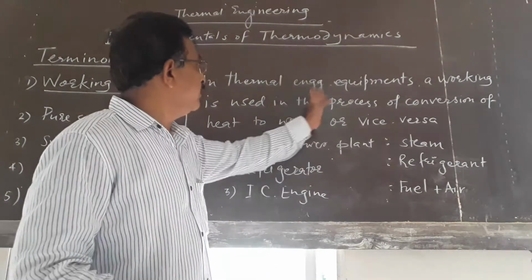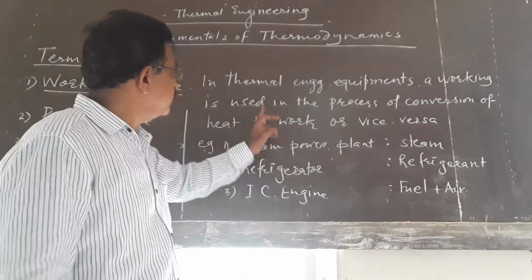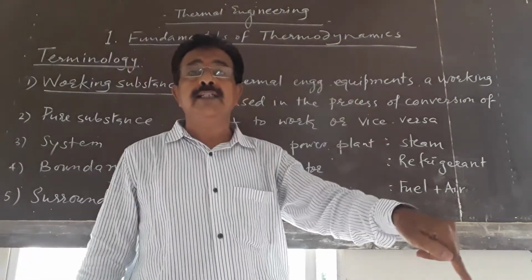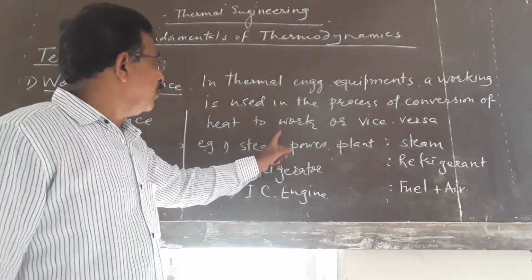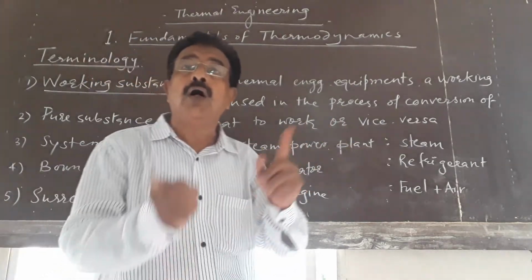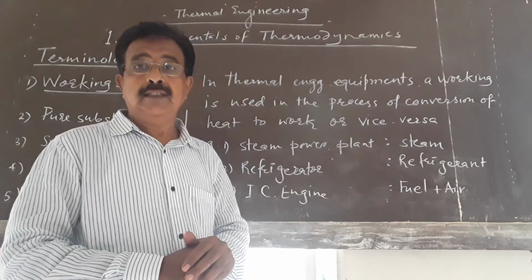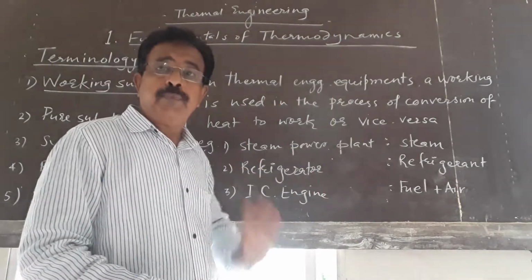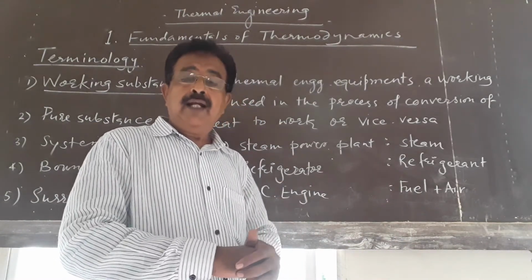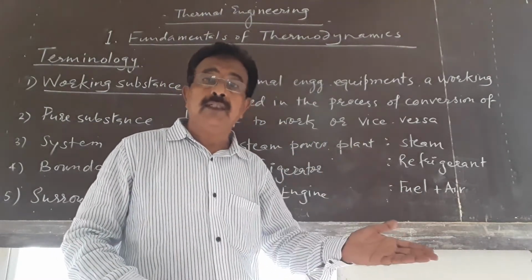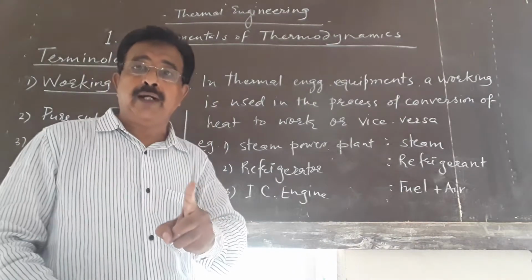In any thermal engineering equipment, a working substance is used in the process of conversion of heat to work or vice versa. These thermal engineering equipments are used for energy conversion, and for energy conversion a working substance is required.